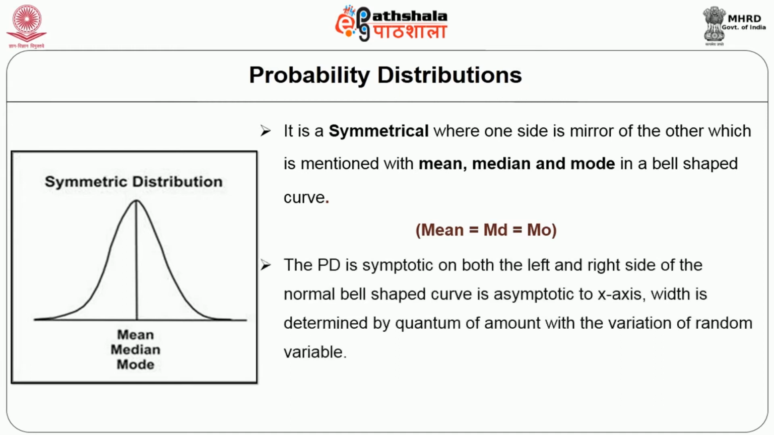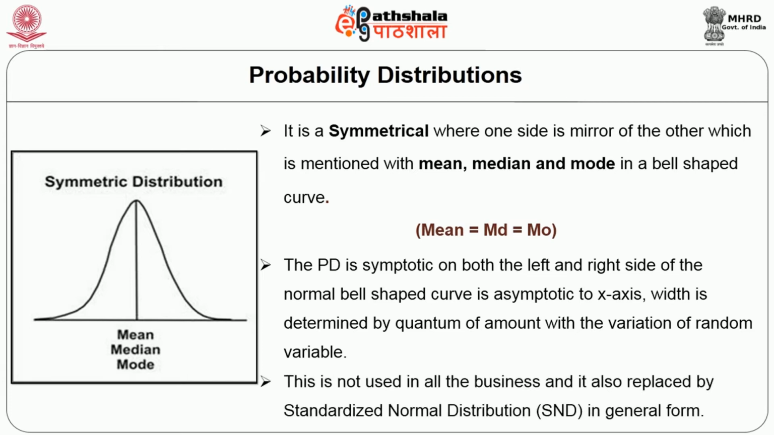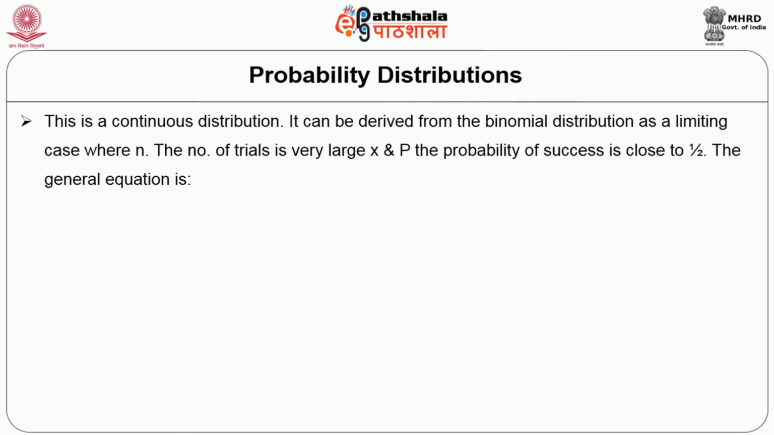So this probability distribution is symmetrical on both the left and right sides of the normal bell-shaped curve. The x-axis with the width determines the quantum of the amount with the variance of the random variable. This is then replaced by the standard normal distribution in a general form. This is a continuous distribution also.